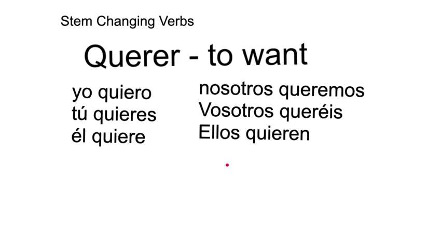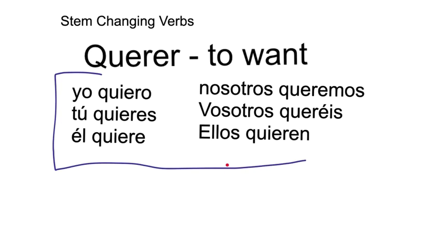And that same thing holds true for the stems that appear in this position. We call this the shoe because it looks like a shoe. Notice that all the verbs within this shoe have a Q-U-I-E-R instead of a Q-U-E-R. The stem changes slightly in these.